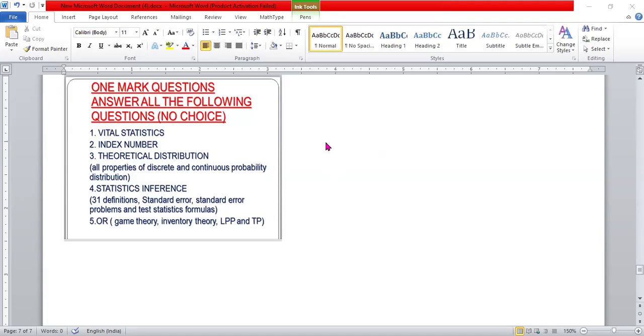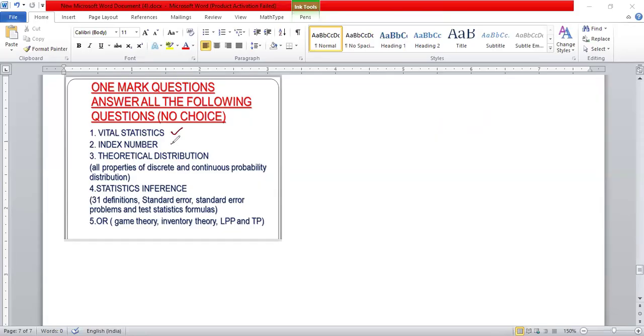Model paper A is different. Model paper B also is different. Model paper C is different from section A, section B. The remaining mains are almost the same. But note that the 1 mark question, that is the first question, they're going to ask you the vital statistics.